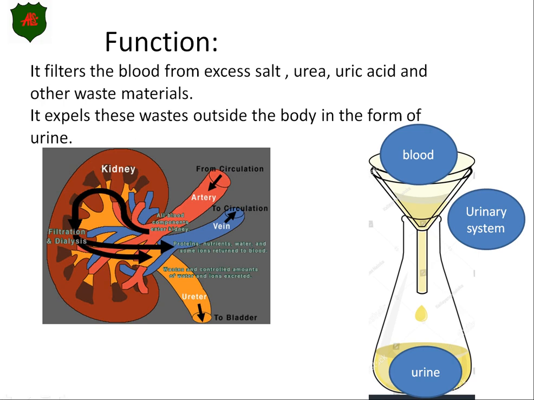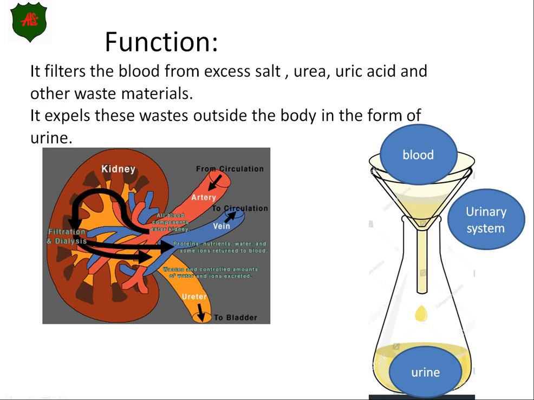So what is the function of the urinary system? It filters blood from excess salt, urea, uric acid, and other waste material. That's great. Thank you so much. Then it takes them outside of your body in the form of urine.